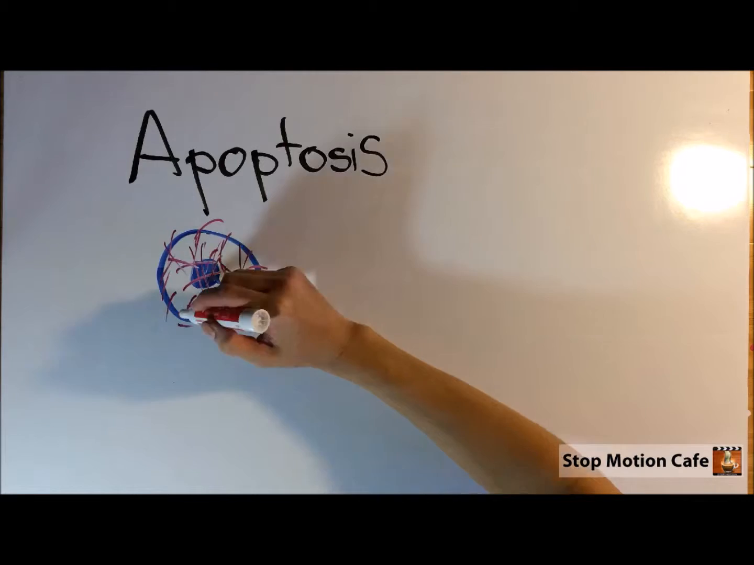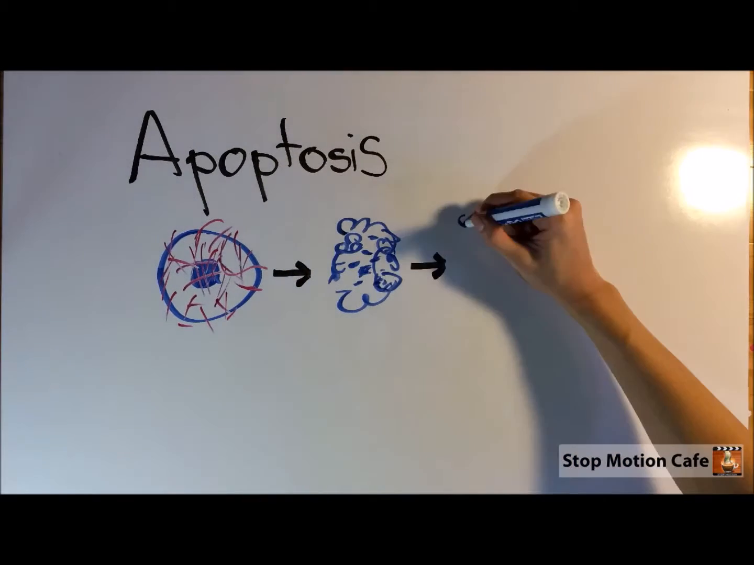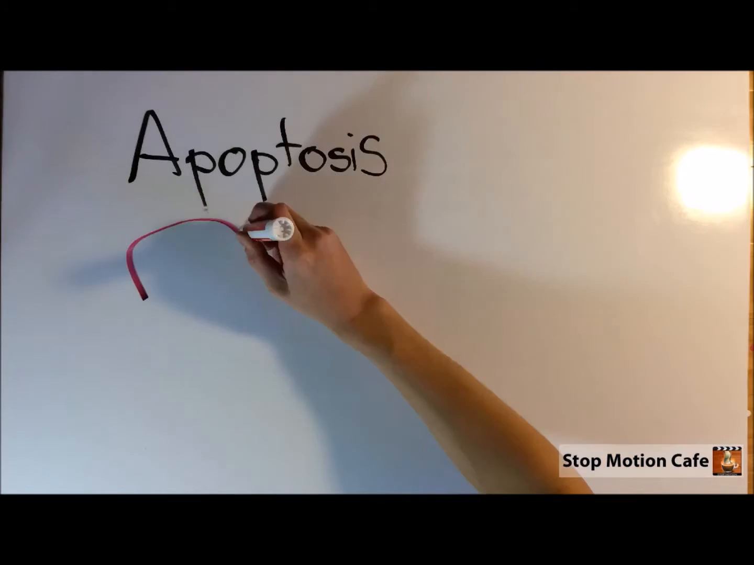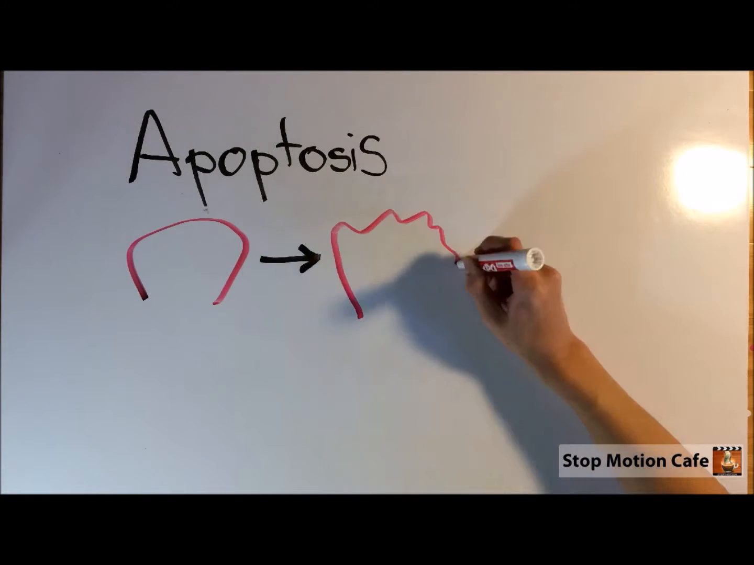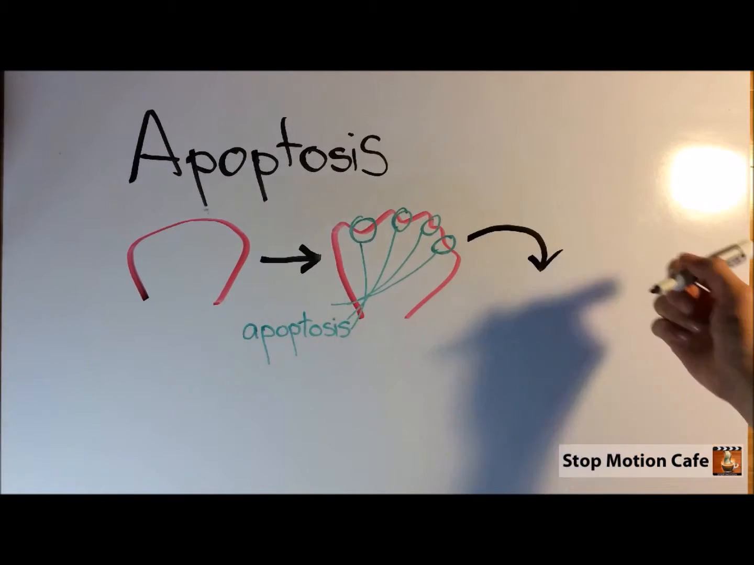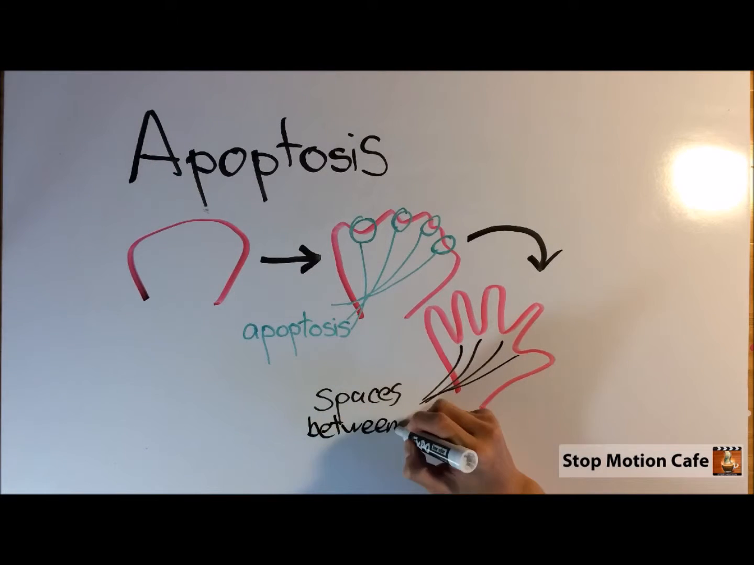Apoptosis is programmed cell death. In this process, DNA, organelles, and other cytoplasmic components are chopped up, packaged into vesicles, and engulfed by scavenger cells, leaving no trace. This process is crucial in developing embryos, and it is the reason why there are spaces between our fingers.